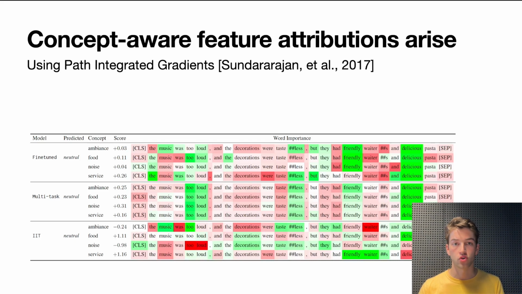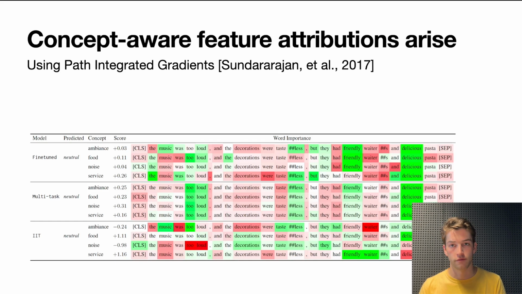For example, for service, the highlight is on friendly waiter. For noise, it is on too loud. For food, it is on delicious. Of course, it's not perfect. For example, for service, the model also highlights delicious in a negative sense. This might be because our approach is slightly noisy, but this might also show us some confounding correlations that the model learned, and make sure that the model is actually biased in some way. So this is now a really interesting new tool for doing feature attributions with regard to these localized representations.